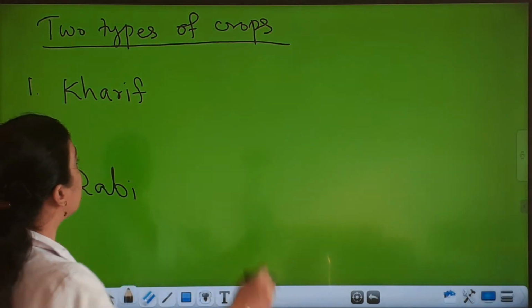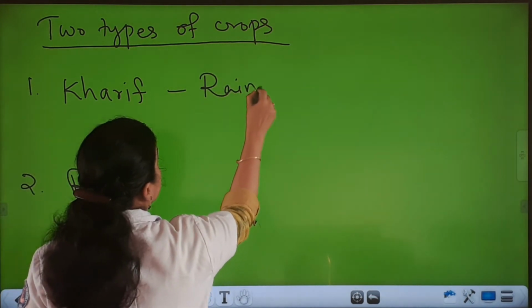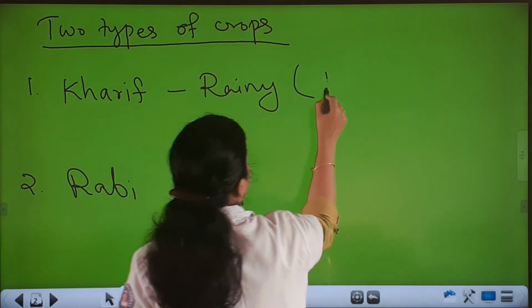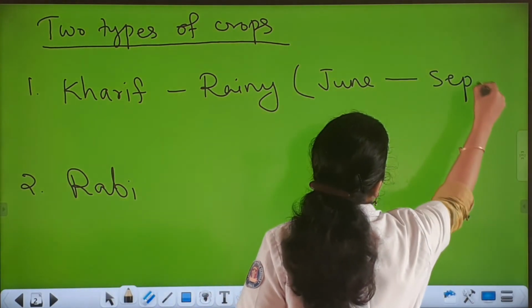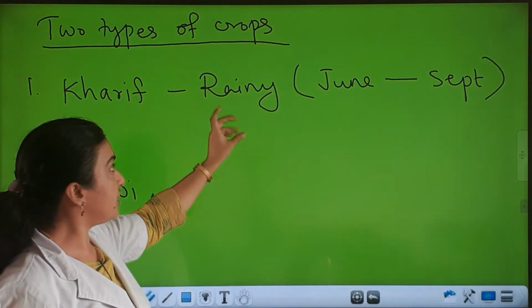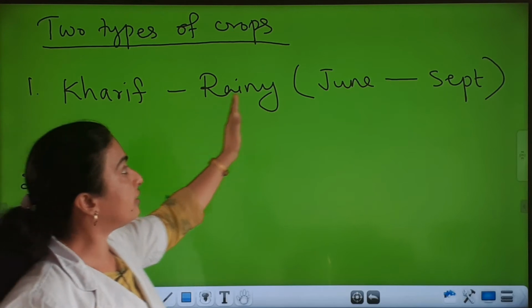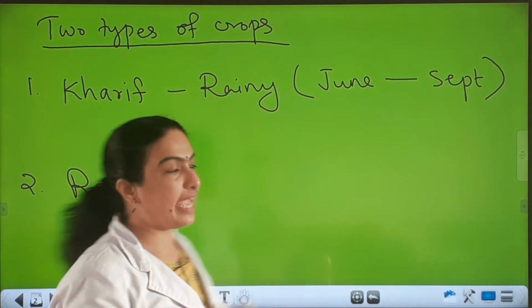Kharif crops are cultivated during the rainy season, that is from June to September. Okay, so the crops which are cultivated during the rainy season, that is from June to September, are called kharif crops.